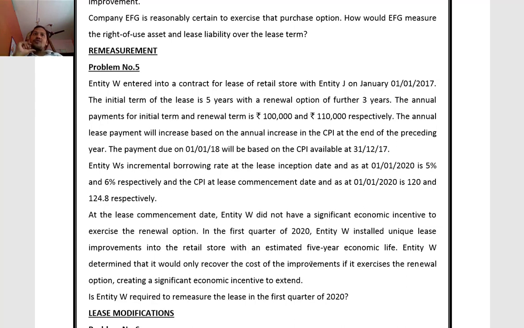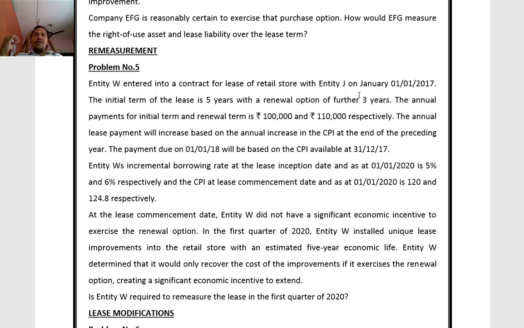We'll just go back to the given information once again. On 1/1/2017, W entered a lease agreement with entity J. So it acquires a retail store on lease basis. Initial term is 5 years. Then there is a further renewal option for 3 years.